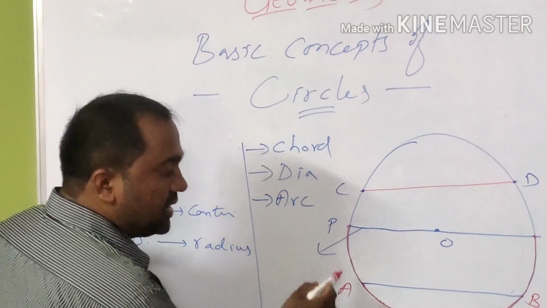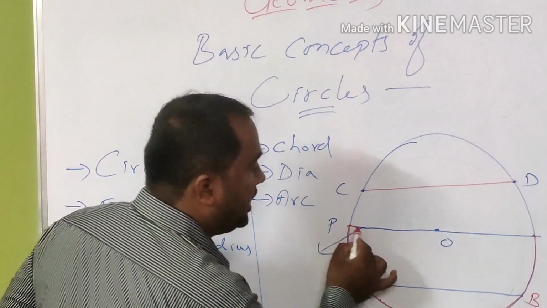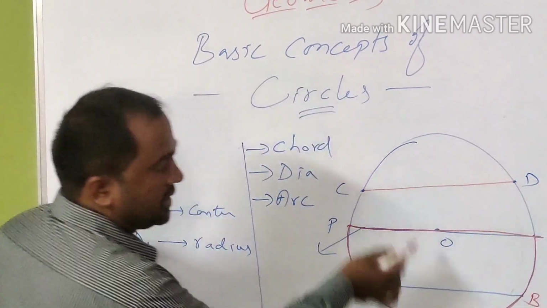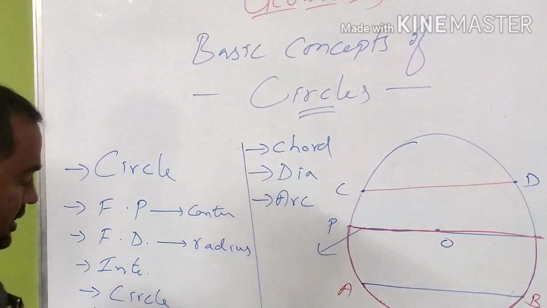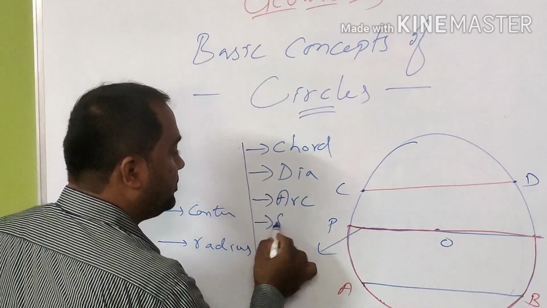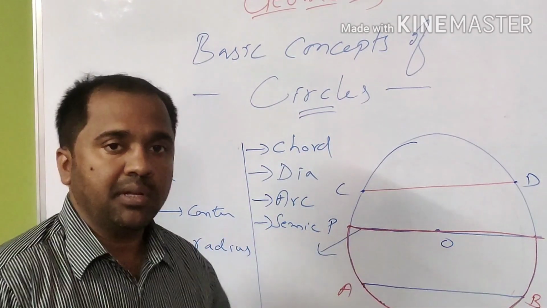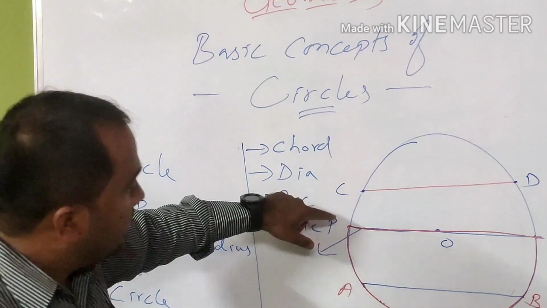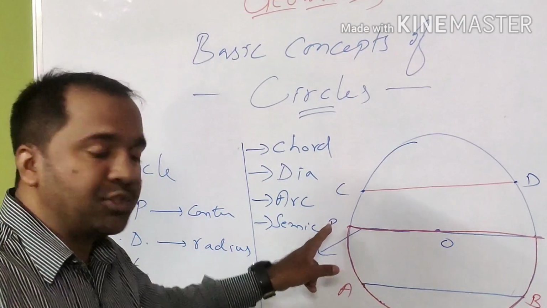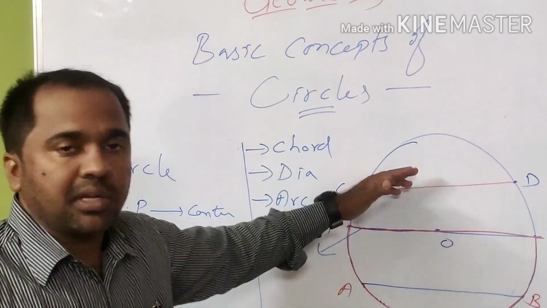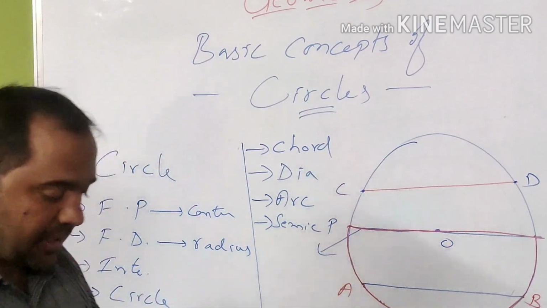Now this arc PABQ divides the given circle into 2 parts using this diameter. It is called a semicircle. Let me write here. So why am I covering this topic soon after the diameter? Because both are related to each other. The diameter along with the arc with edge points divides the given circle into 2 parts. Each part is half of the circle, so it is called a semicircle.